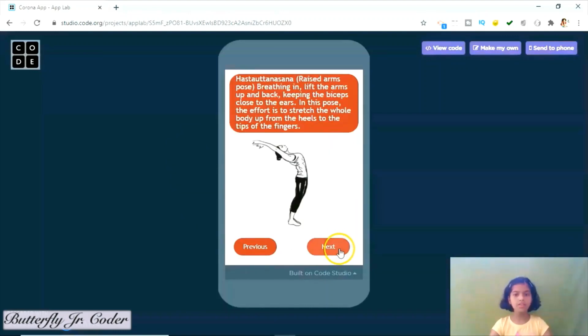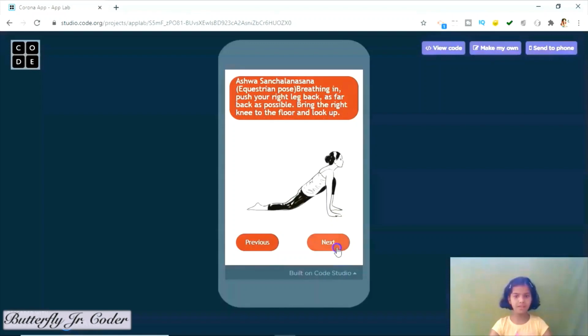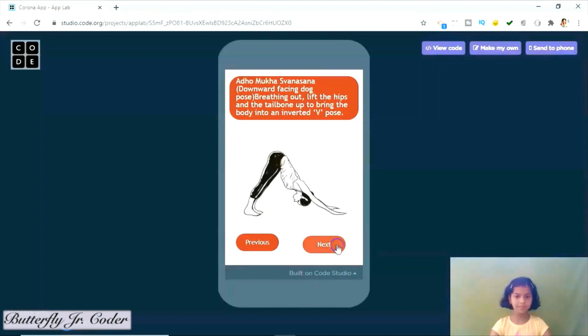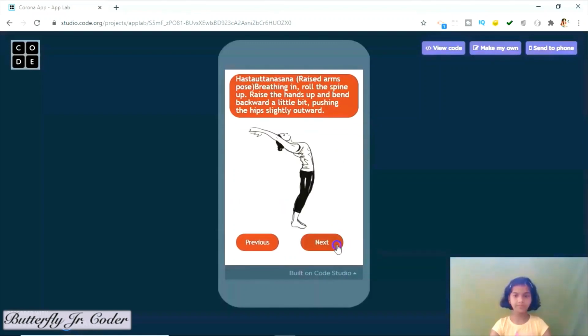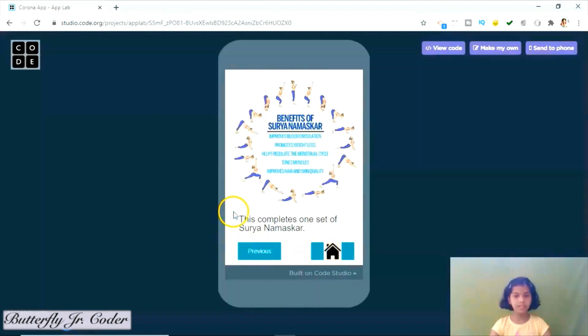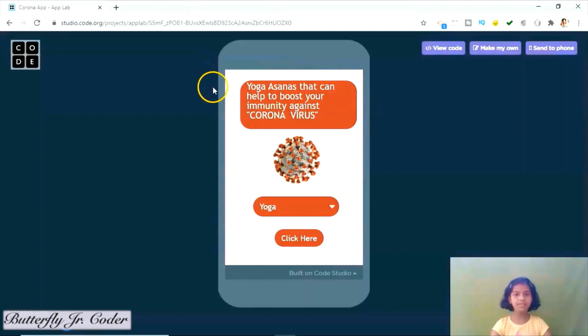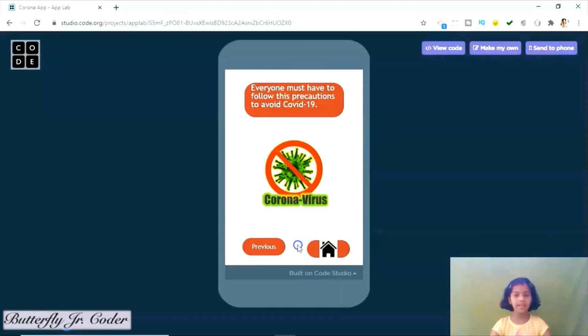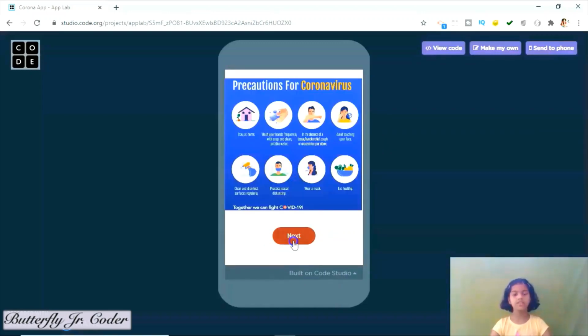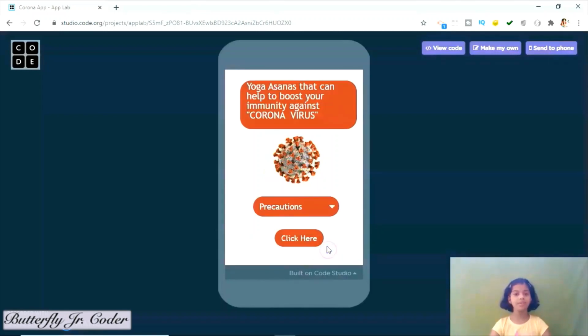Then all Surya Namaskar poses are there. Now the benefits of Surya Namaskar and then home, which means this is the main screen. Now we will select precautions and then click here, next, then previous, next and home. Again this is the main screen.